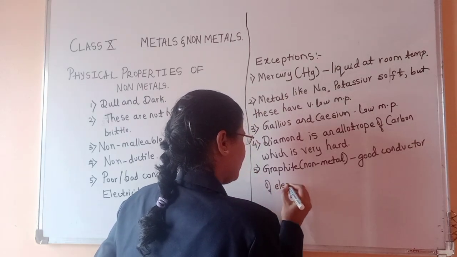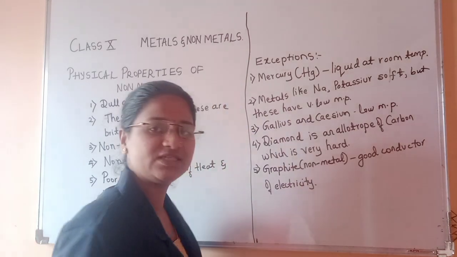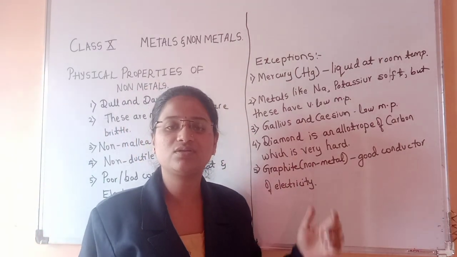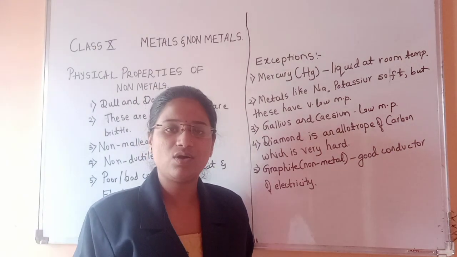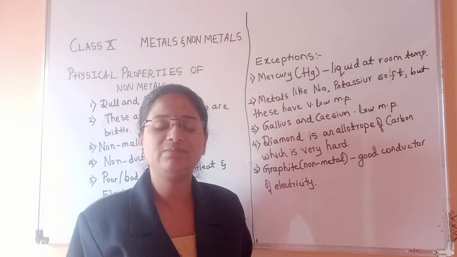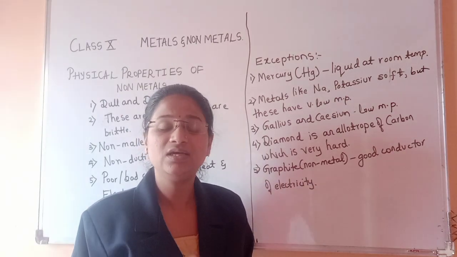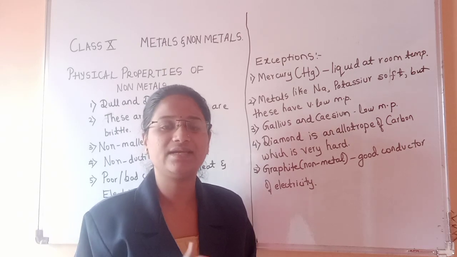So, by considering only the physical properties, we can't say whether this element or substance is a metal or a non-metal. To classify an element as a metal or non-metal, we need to study the chemical properties of metals and non-metals.